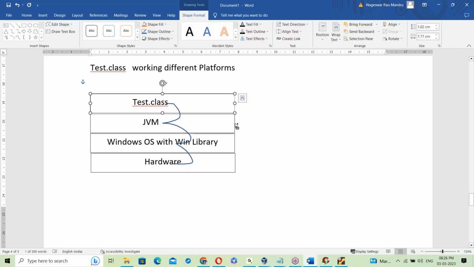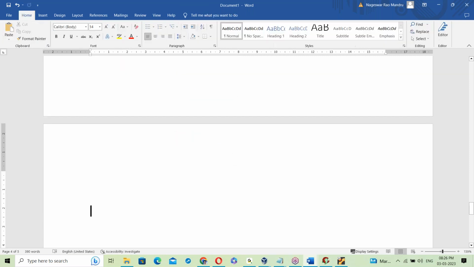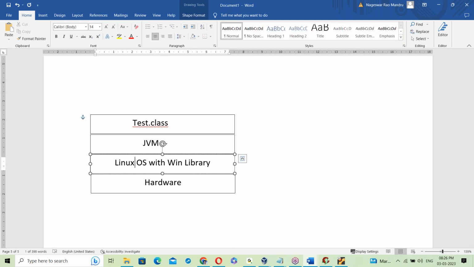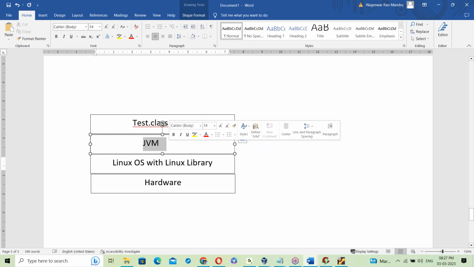Now let us take another platform, like Windows OS. Let us take Linux OS, with the Linux library. Now the same thing happens here.